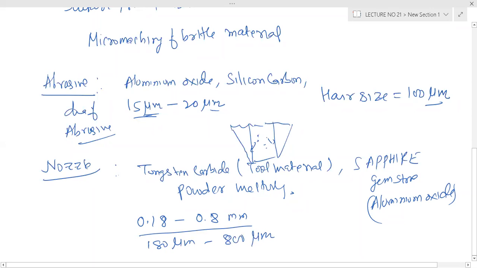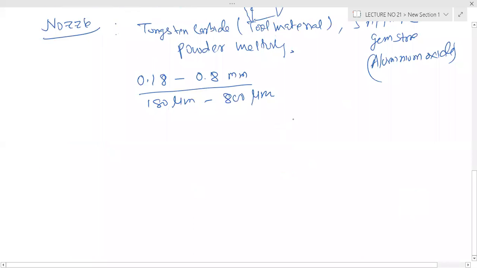So our hair size is 100 micron. So the nozzle size is how much? It is 100 to 800, which means your hair is this. So you combine 8 hairs: 1, 2, 3, 4, 5, 6, 7, 8. So this will be the diameter of the nozzle.